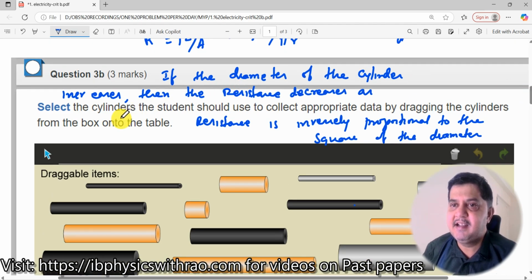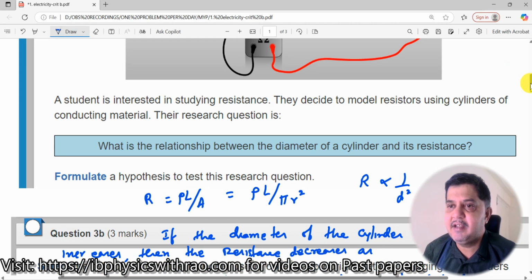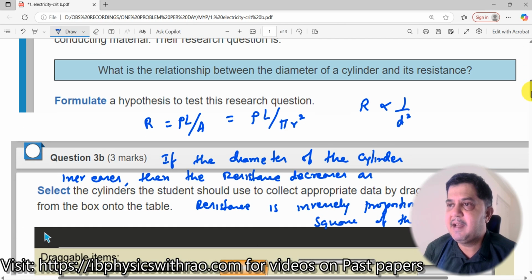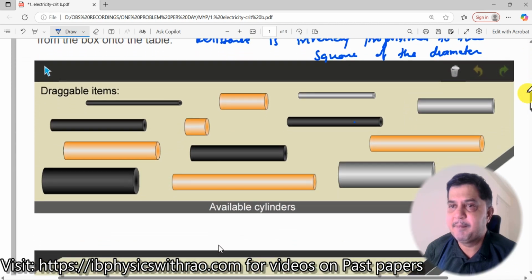Now let us understand what you need to drag. Select the cylinders the student should use to collect appropriate data by dragging the cylinders from the box onto the table. Now, how should the dragging take place? That's the next question which you ask. Let us read the question carefully. What is the relationship between the diameter of a cylinder and its resistance? Okay, so diameter and resistance is what we are going to vary. Now here you see, some cylinders are lengthier, some of them are shorter. Which means what? What are the variables?